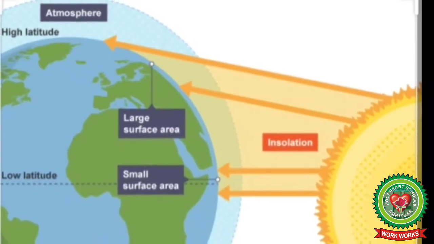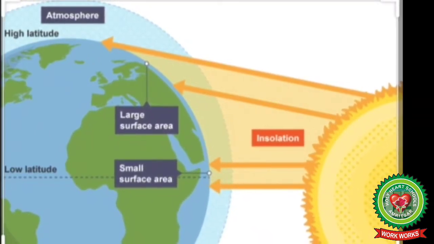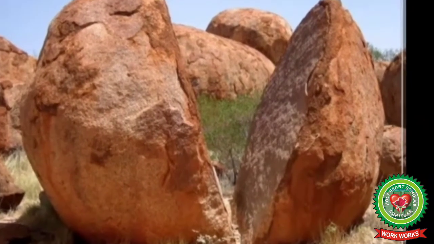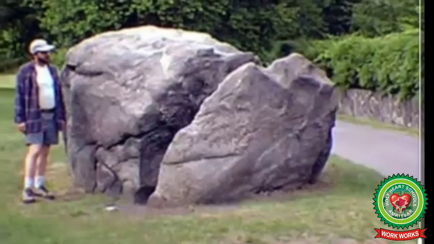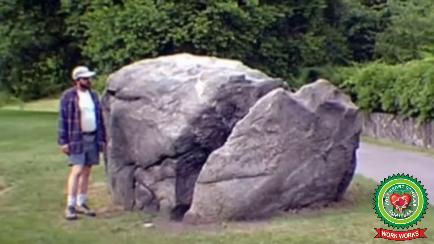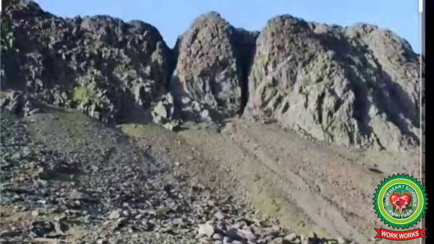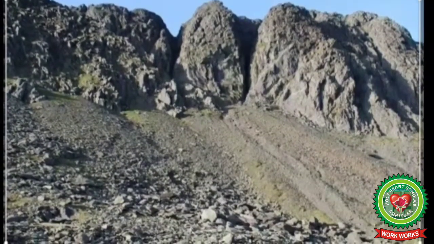Insolation. Insolation is a solar radiation received in the Earth's atmosphere or at its surface. Block disintegration. The splitting of rocks along the joints into blocks is called block disintegration. Block disintegration happens when the rocks split along the joints, forming large rectangular shaped blocks. Granular disintegration. A form of weathering where the grains of a rock become loosened and fall out due to repeated heating and cooling as a result of temperature changes.